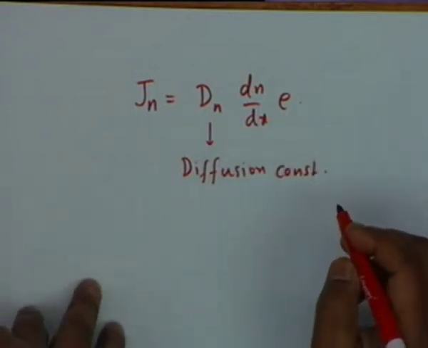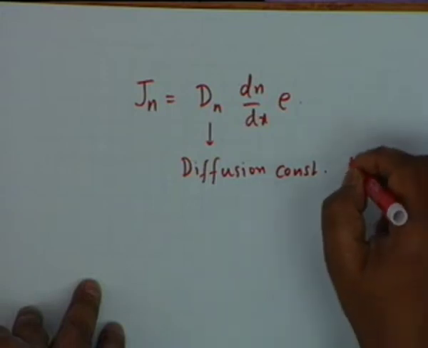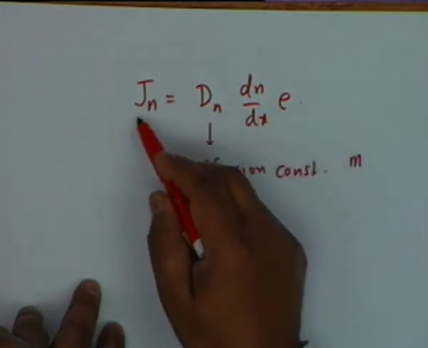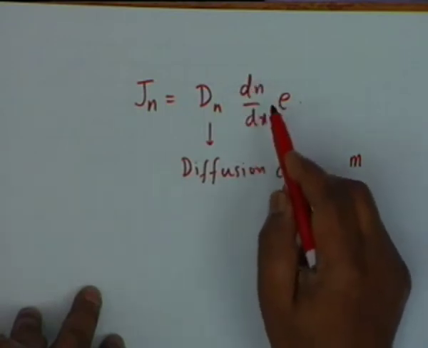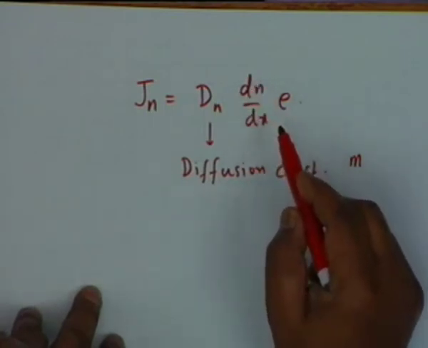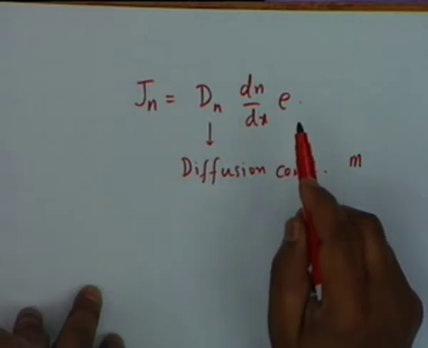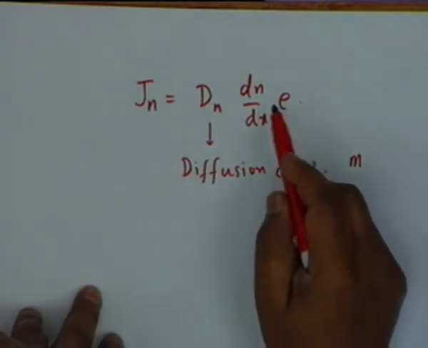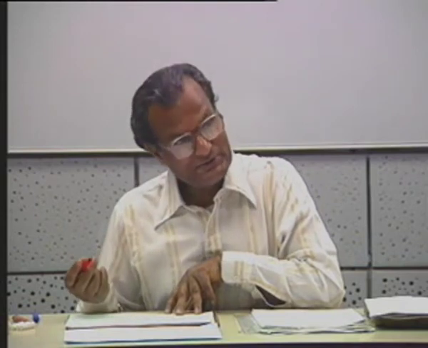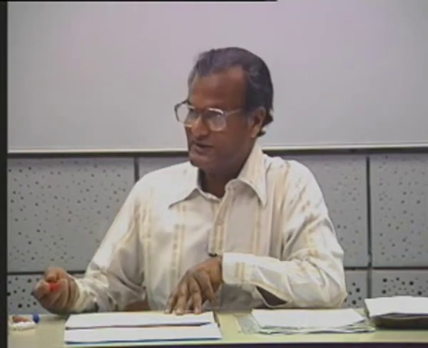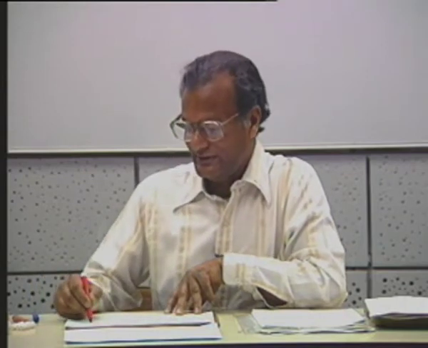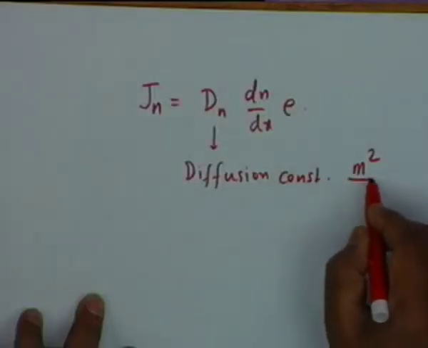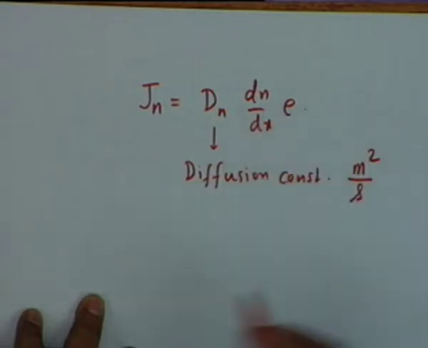What would be its unit? If you take the units of Jn and dn dx, what is the unit of dn dx? Per meter? No, what is the unit of n? Per meter cubed. So per meter cubed, per meter is meter to the power minus 4. One must be careful. The unit of the diffusion constant so calculated is meter squared per second. One should remember this.